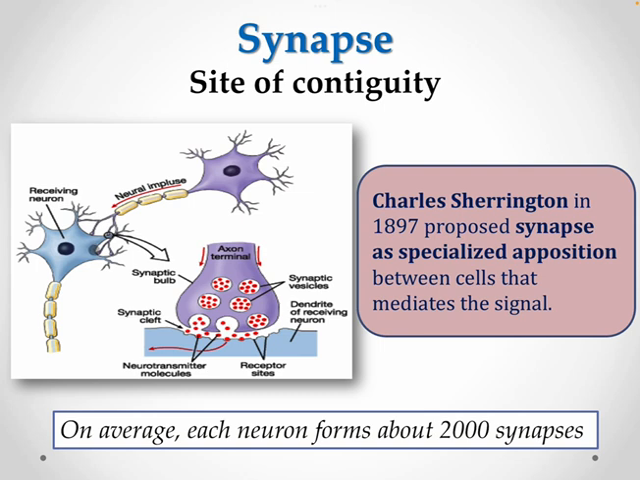postsynaptic neuron. According to recent estimates, there are more than 100 trillion synapses in the central nervous system, which includes the brain and the spinal cord. On average, each neuron forms about 2000 synapses.